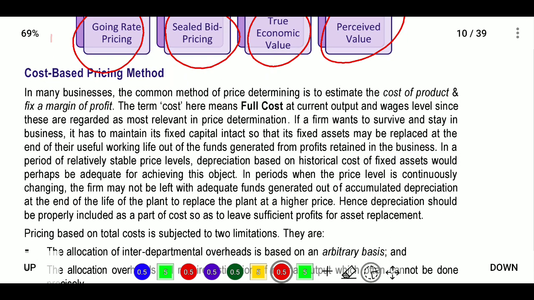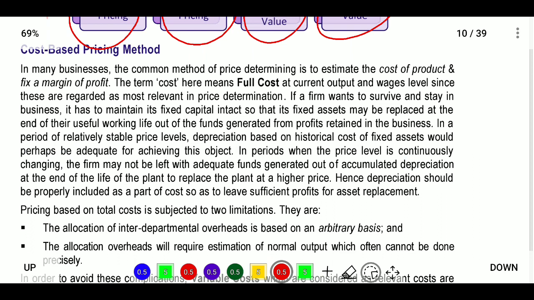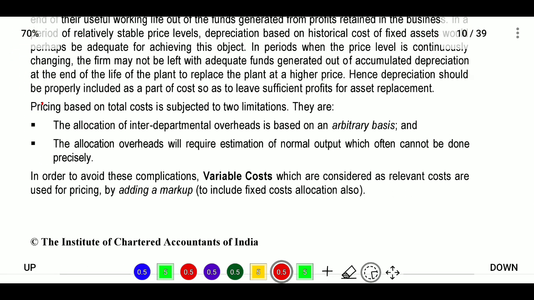Here it is simple: what is your cost, the estimated cost of production, and you will fix the margin. Your cost plus the fixed margin will be the full cost at current output and wage levels, which is regarded as most relevant for price determinations. Here we have two limitations for total cost.